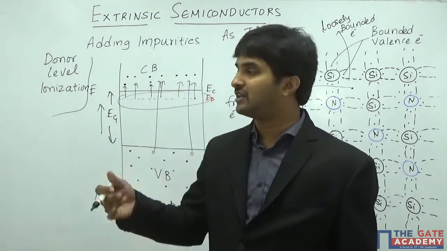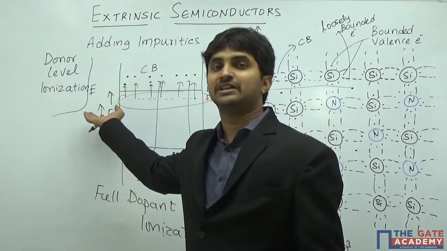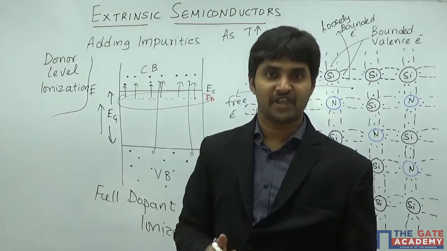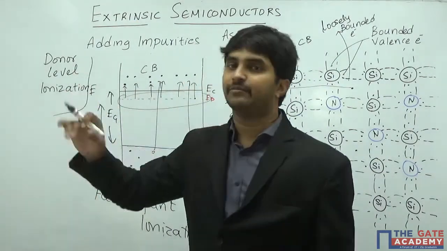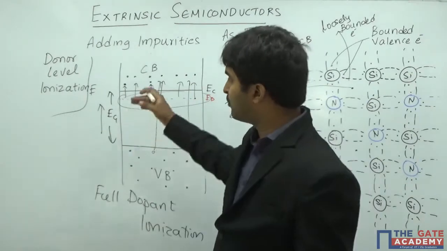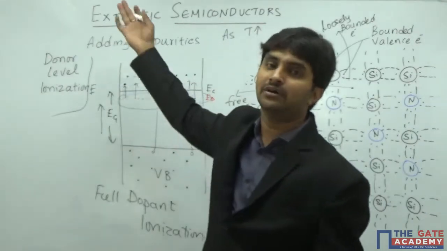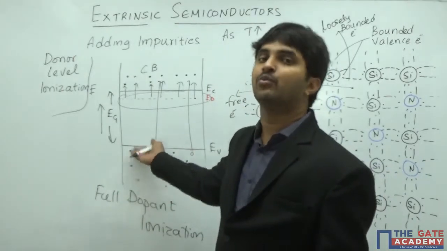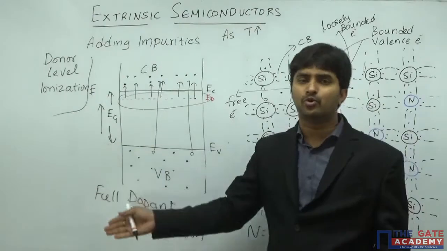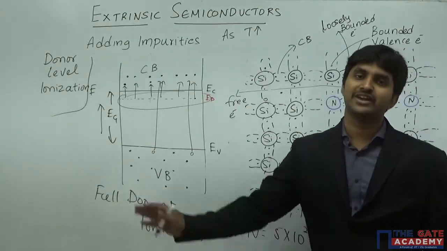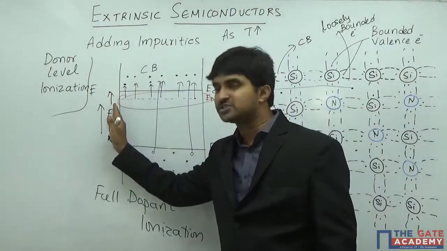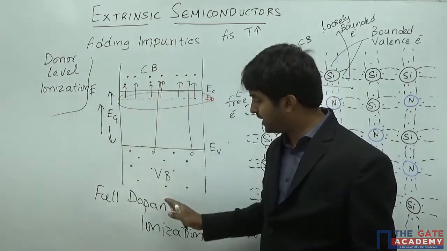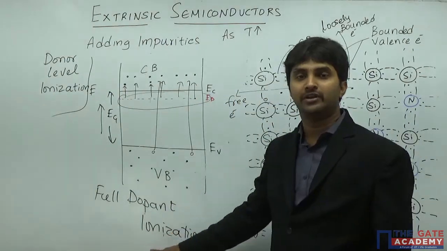Now after full dopant ionization, because there are no electrons present in the donor energy level, you cannot expect the conductivity to increase. Yes or no? Because now the energy level is completely vacant. No more electrons can move from the donor energy level into the conduction band. But one thing can happen: electrons from the valence band can move into the conduction band, because a huge amount of valence electrons are present. But it is not possible for electrons to move from the donor energy level into the conduction band after completing full dopant ionization.